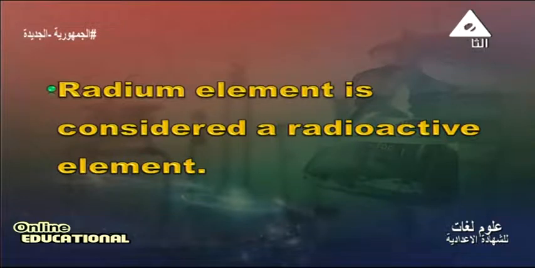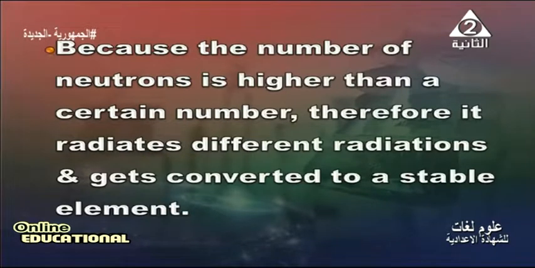Radium element is considered as a radioactive element. Why? Give reason. Radium is considered a radioactive element because the number of neutrons is higher than a certain number, therefore it radiates different radiation and gets converted to a stable element.